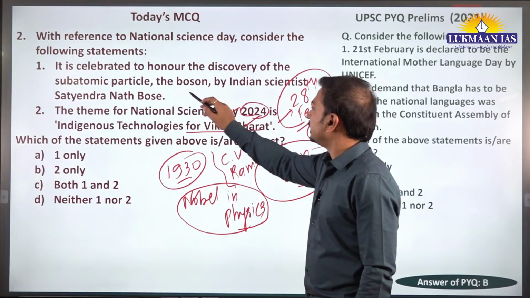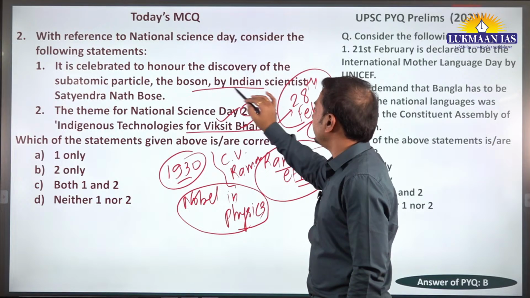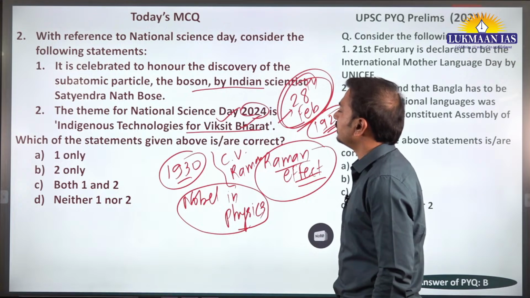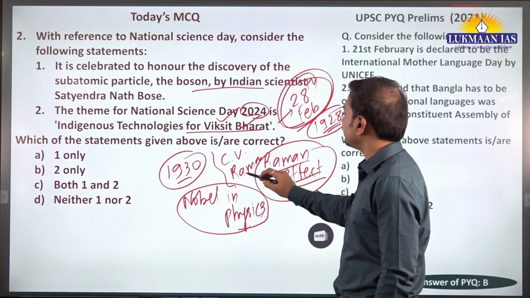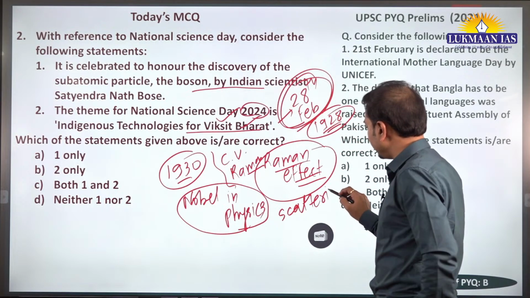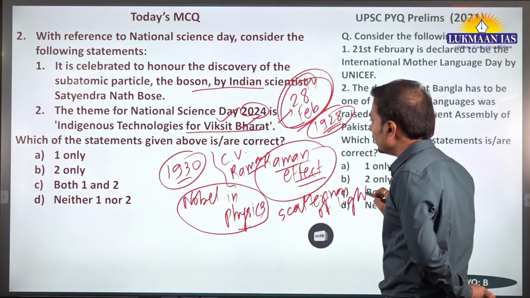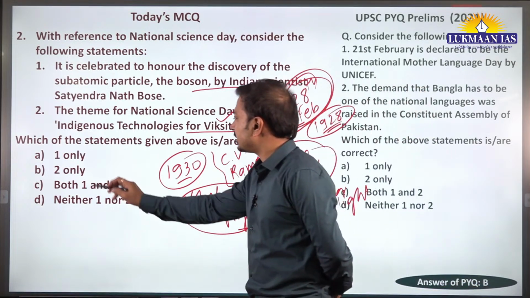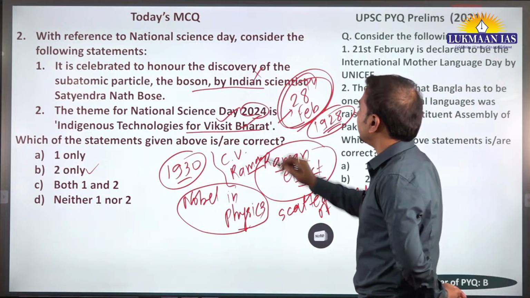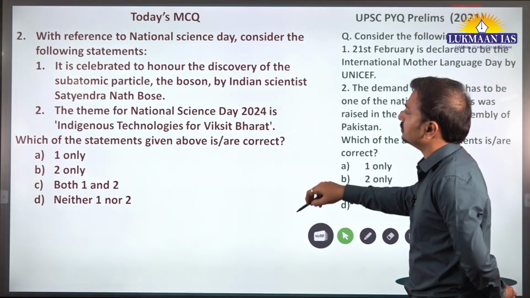We do not celebrate National Science Day for Satyendra Nath Bose's discovery; rather it is the Raman effect, and this Raman effect is related to the scattering of light. Remember this. So only the second statement is correct here again. B is the correct answer. The first one is incorrect. Right. Let's talk about the next question.